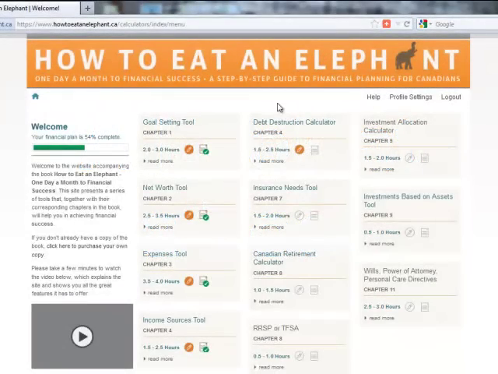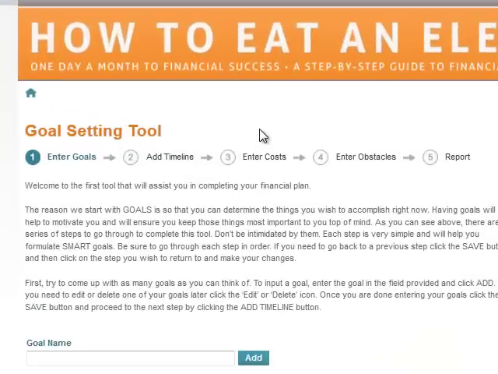So now let's take a look at the inside of one of the tools here so you can get an idea as to how they work. Let's just start with the goal setting tool, because it's one of the more comprehensive ones. When we go into the goal setting tool, there's some navigation right here at the top. So there's enter goals, and then the next thing you'll do is add the timelines, and then you'll enter your costs for each of the goals, you'll enter any obstacles, and then you'll be able to see the report.